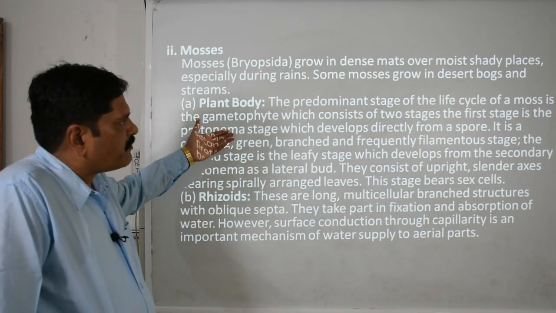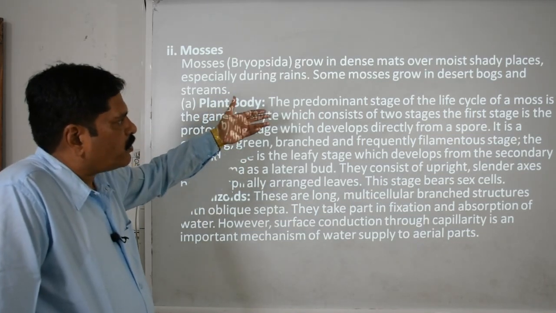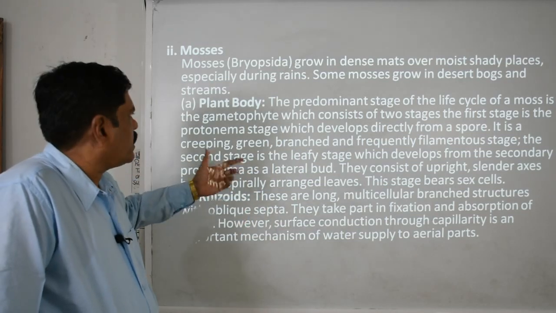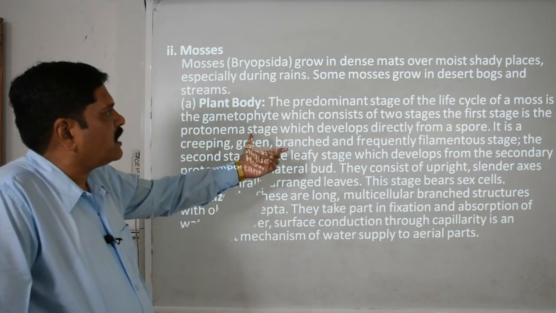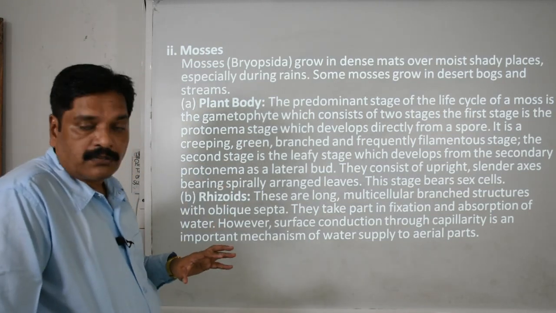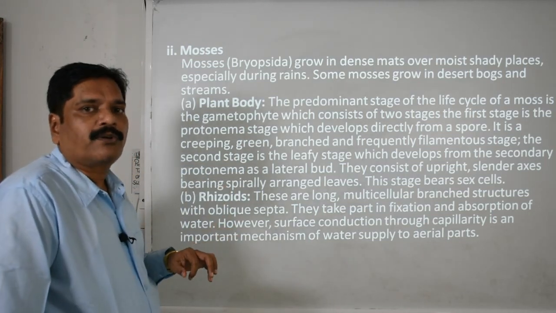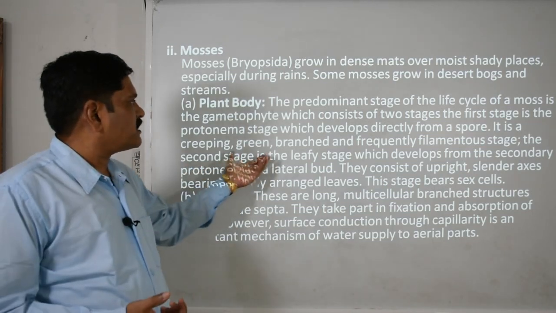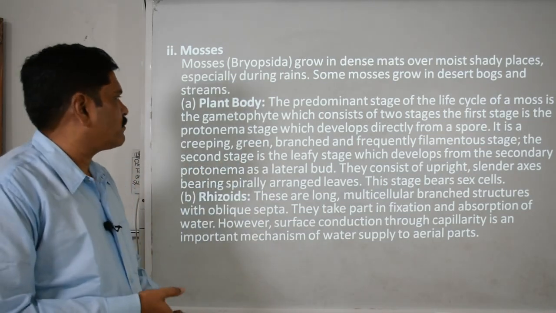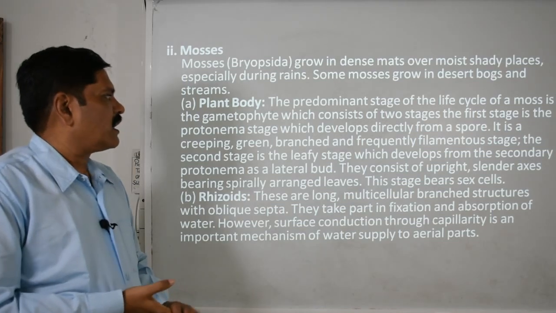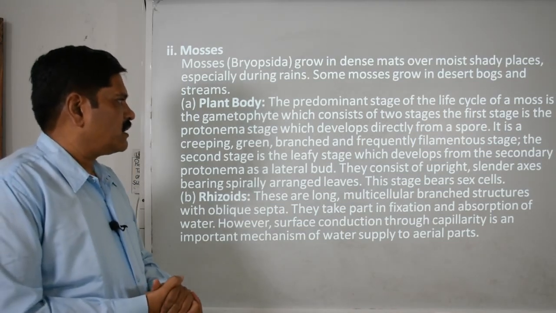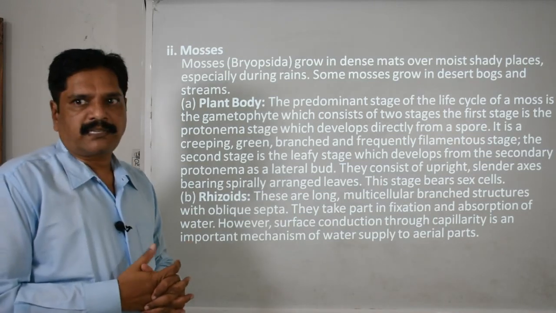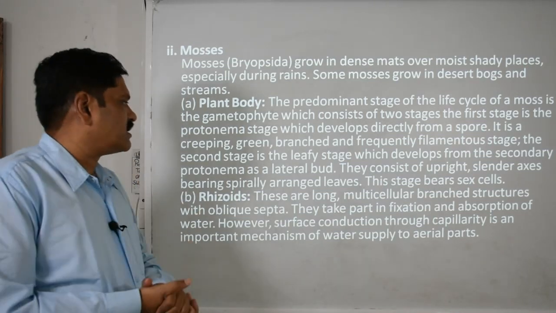One is the protonema phase, which develops directly from the spores. It is creeping, green and branched, and we call it the juvenile phase because it is not the reproductive one. Then the secondary stage is the leafy stage, which develops from the secondary protonema as a lateral bud, and it bears the sex cells. Then the rhizoids are there.